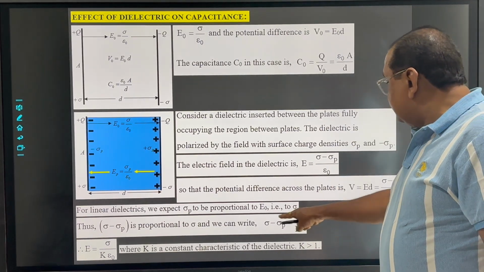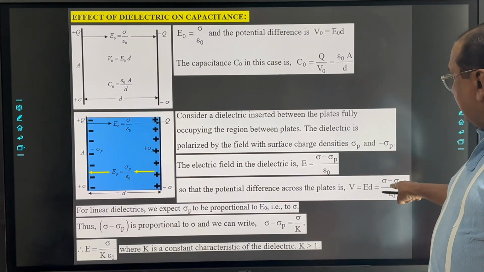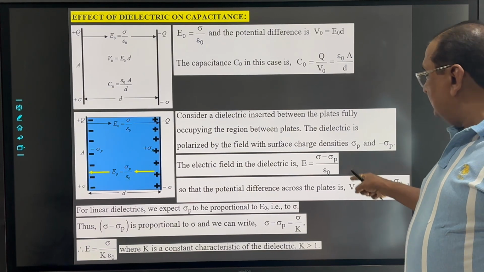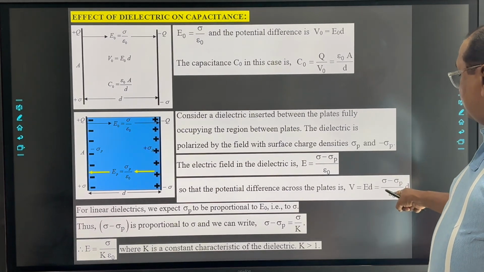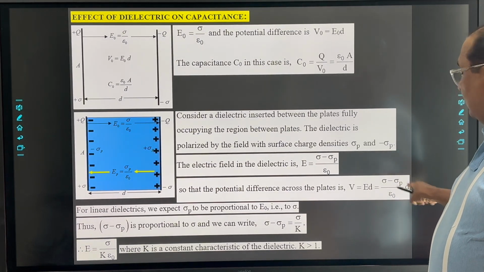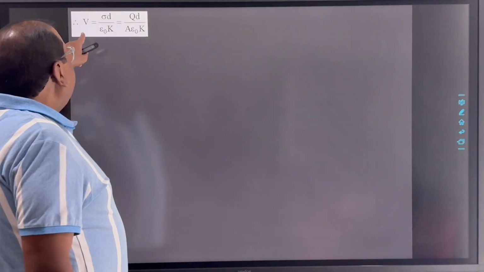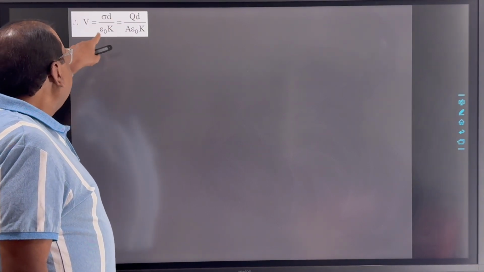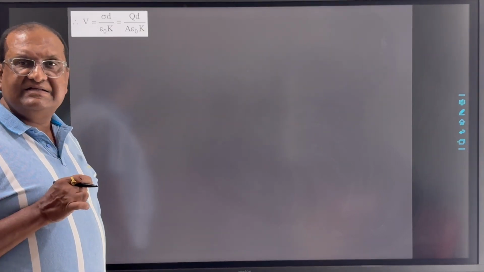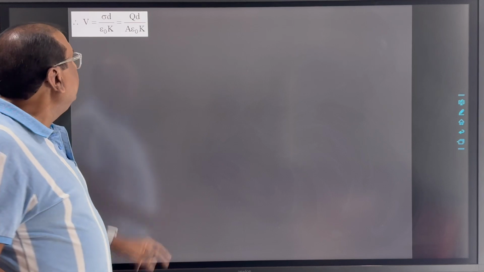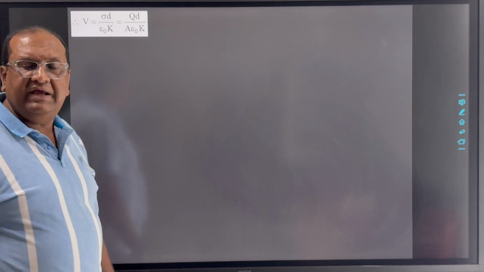So if we replace sigma minus sigma p by sigma upon k, then we can write E equal to sigma upon k epsilon 0, and V equal to sigma upon epsilon 0 k into D. Now see, V is sigma D upon epsilon 0 k, and here we replace sigma, the surface charge density, by Q by A. So we can write V equal to QD upon A epsilon 0 k.